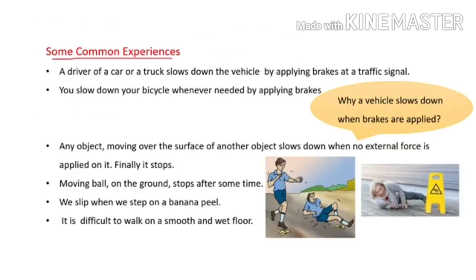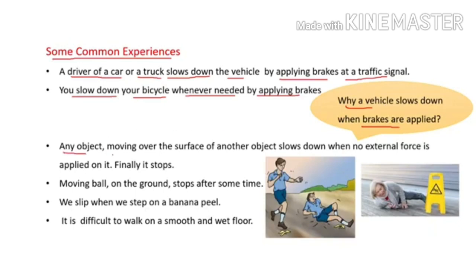Here are some common experiences that we all must have come across. A driver of a car or a truck slows down the vehicle by applying brakes at a traffic signal. You slow down your bicycle wherever, whenever needed by applying brakes. Why does a vehicle slow down when brakes are applied? This is the question here.